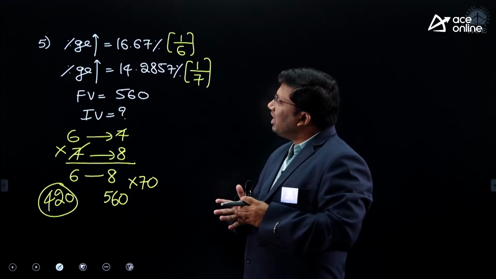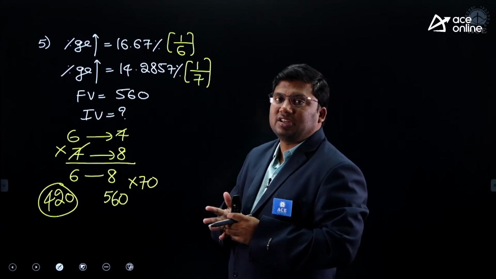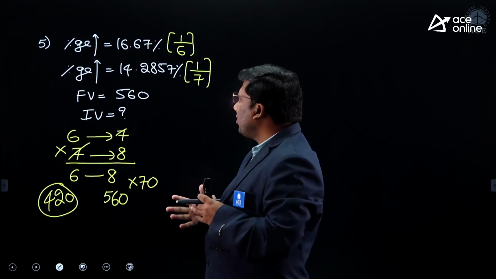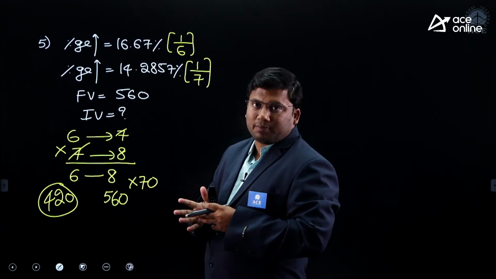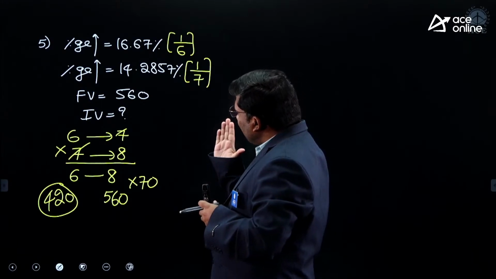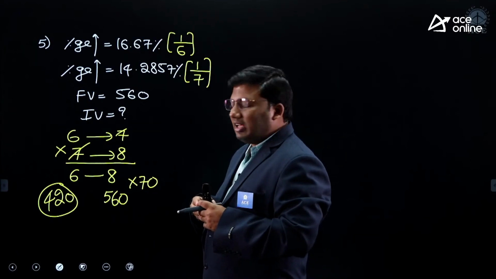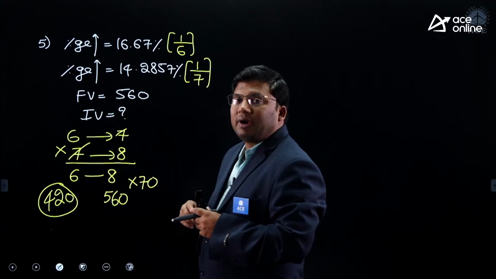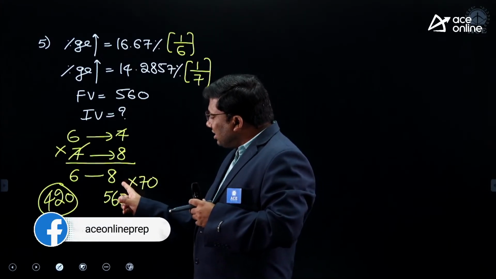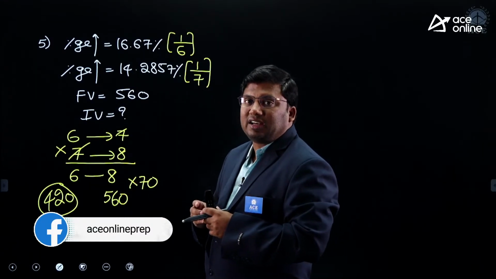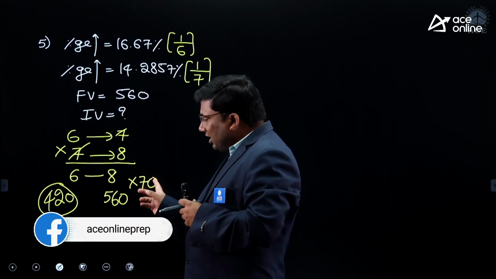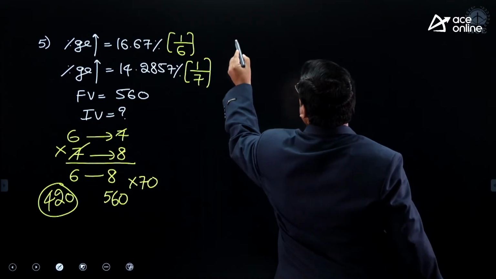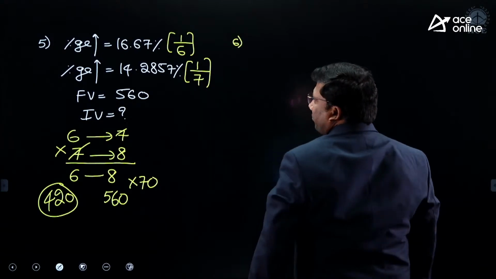16.67% is 1 by 6. On 6, 1 increase, 7. 14.2857 percentage, 1 by 7. On 7, 1 increase, it is 8. 7, 7 cancel. 6 is becoming 8. But according to the question, 8, the final value, is given as 560. 8 70s are 560. 6 70s are 420. Fifth question clear, right? Sixth question.